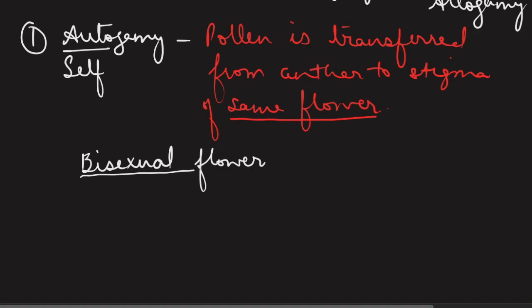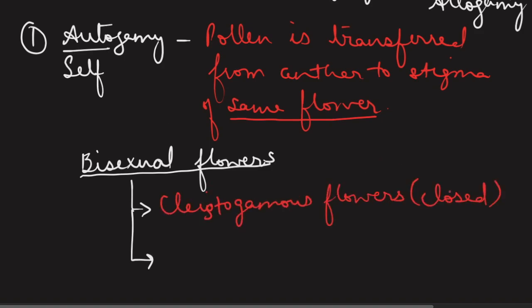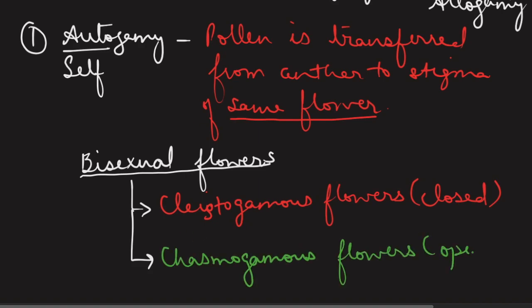Now, bisexual flowers can be of two types in a plant kingdom. One type is called as cleistogamous flowers. They are closed ones, and the another type is called as chasmogamous flowers. They are the open ones.